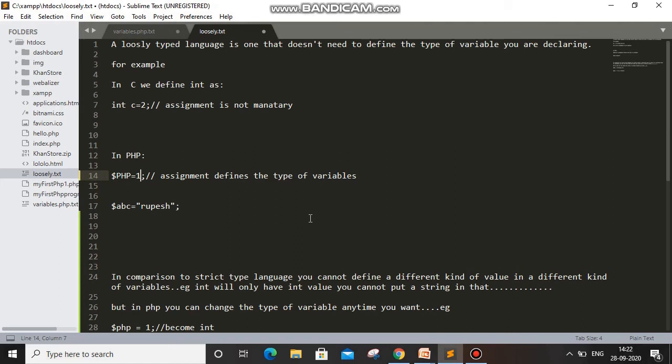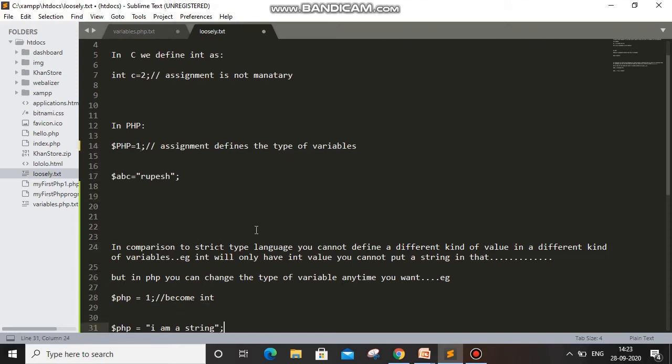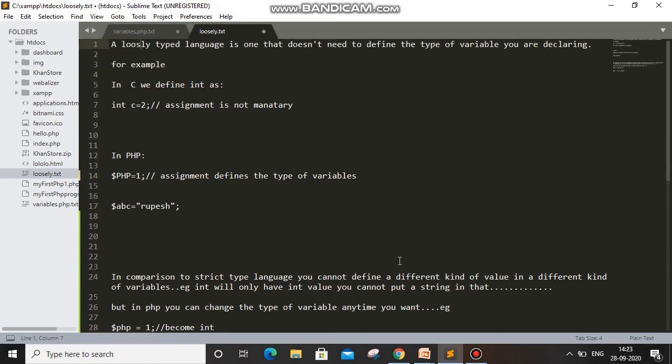There are some demerits. There is a language type called strict type language, and we will see what strict type languages are as well. In comparison to strict type languages, you cannot put a different kind of value in a different kind of variable. For example, int will always have an int value. You cannot put a string in that. As I explained before, once you have declared int c, the c will always hold the integer data type.